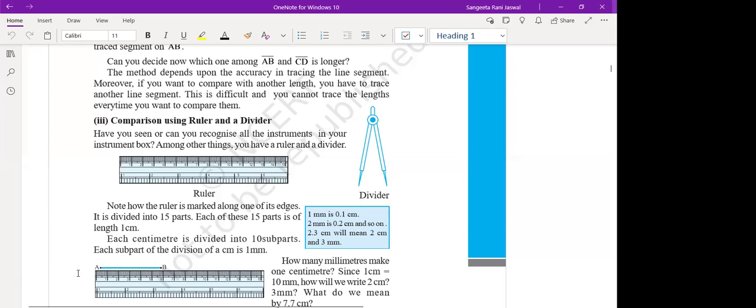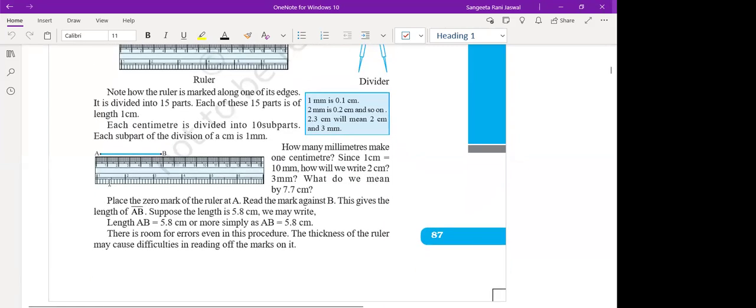Suppose this is line segment AB. You can see the scale. We keep one pointer of the divider at A and the other pointer at B. Then we bring the divider closer to the scale and measure it. How many centimeters is it?